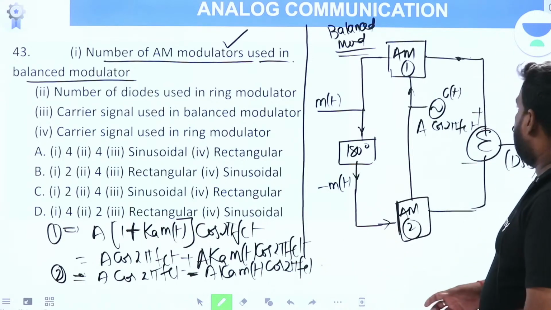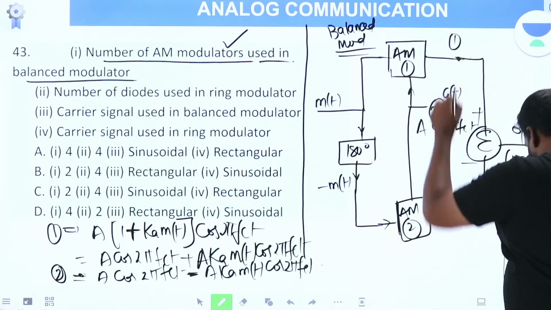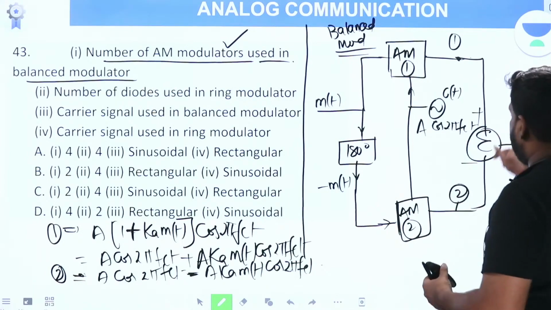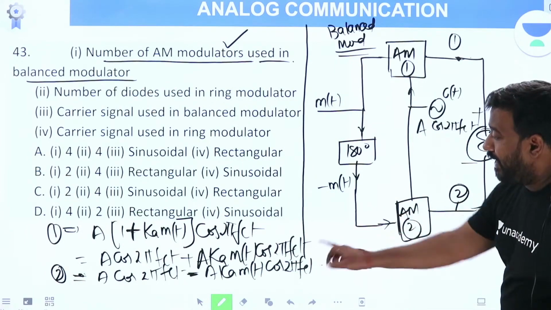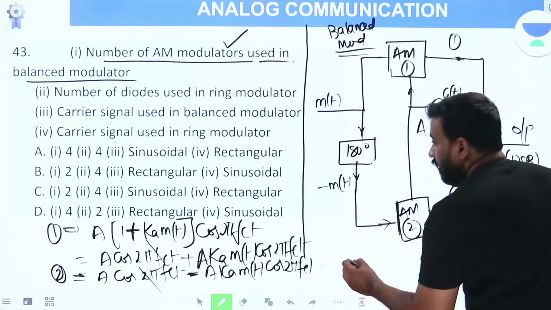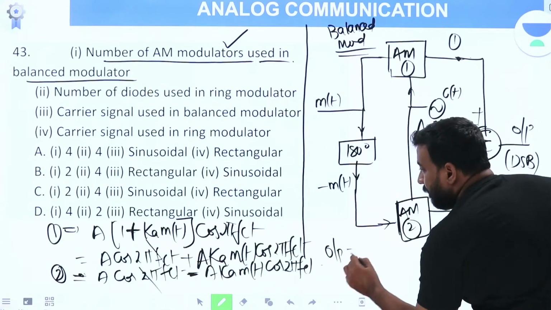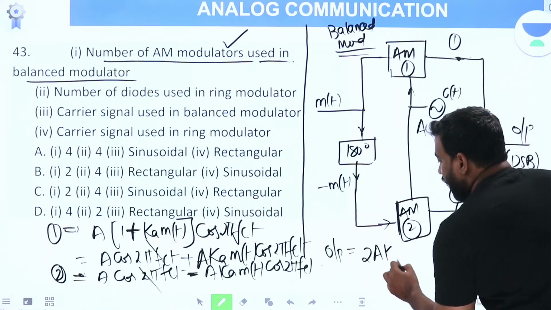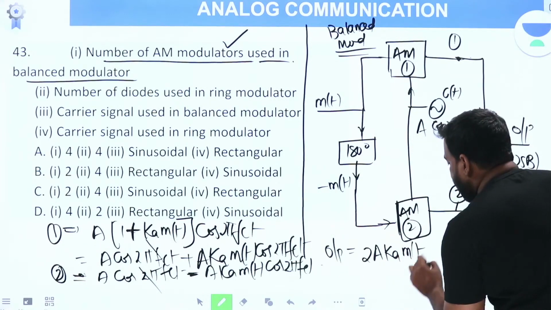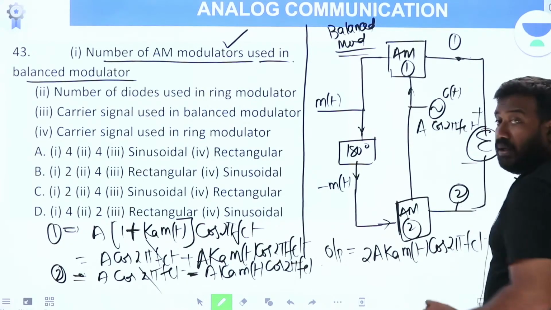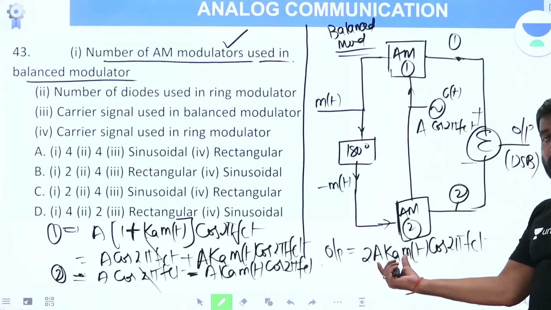Now, this is output 1, this is output 2. The final output is 1 minus 2. What do you get? This term will get cancelled. You get the output as 2A Ka m(t) cos 2πfct.